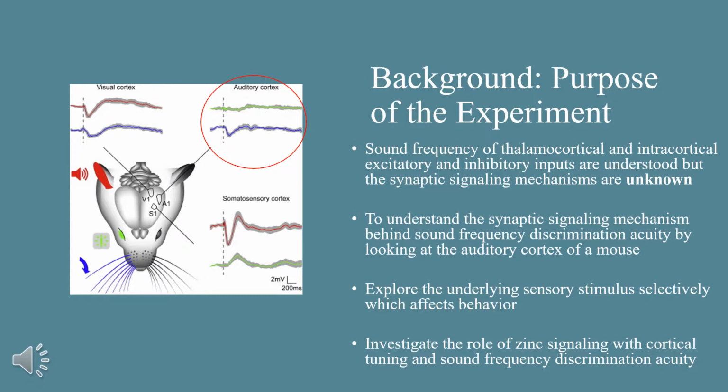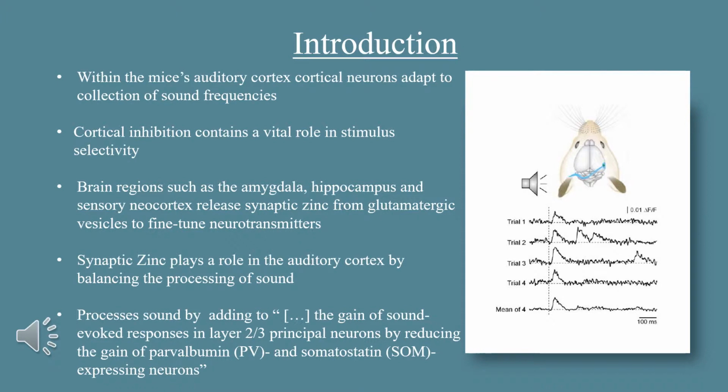Our objective is to explore how synaptic zinc plays a role in cortical frequency tuning and the regulation of sound frequency discrimination acuity within the auditory cortex of a mouse's brain. The brain contains cortical neurons that respond to different sound frequencies. In the auditory cortex, synaptic zinc was discovered to play a role in regulating sound processing.